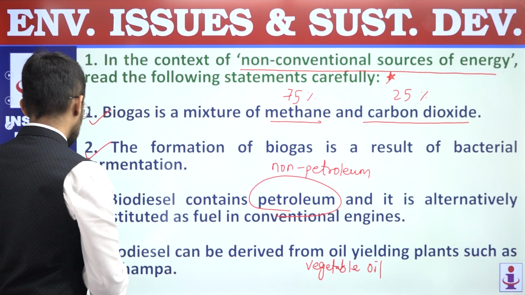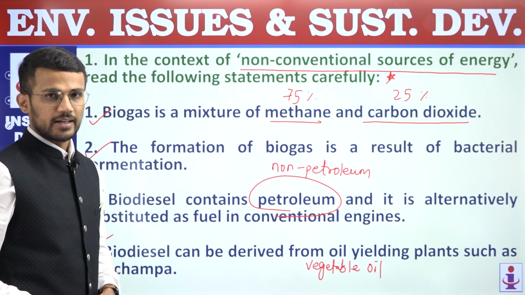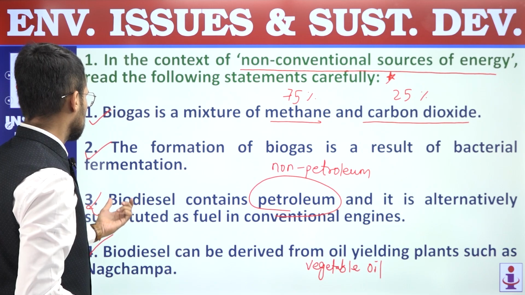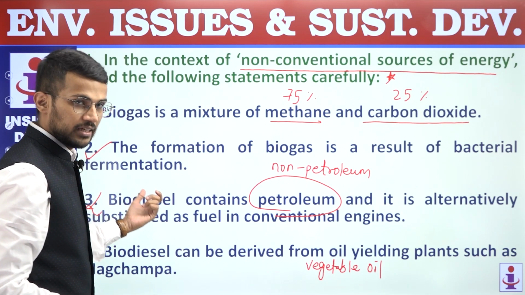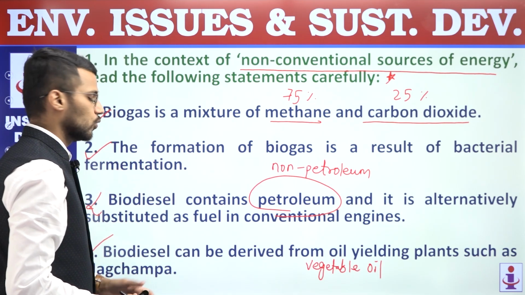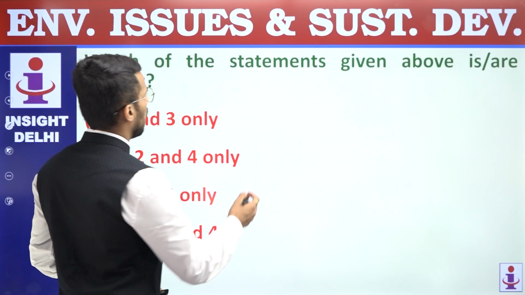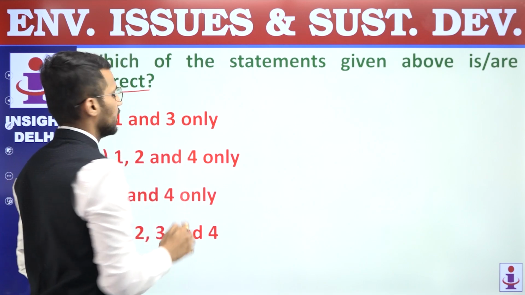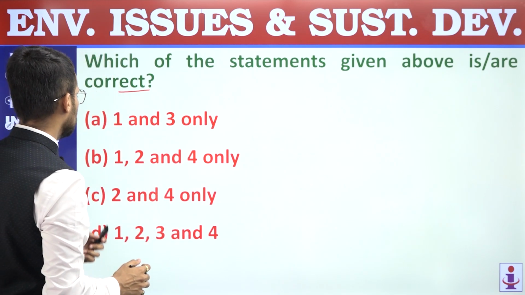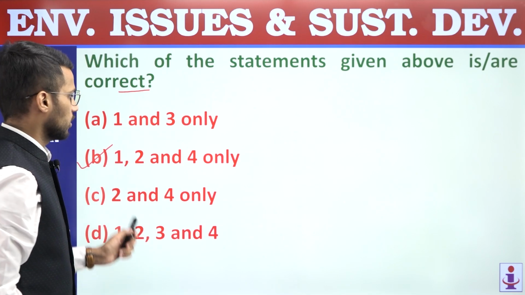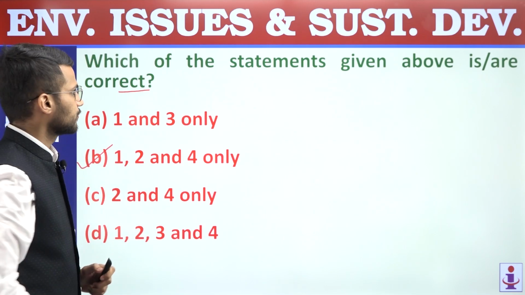So the fourth statement is correct. Out of these four statements, statement number 3 is incorrect. First, second and fourth are correct. The question asked us to find the correct statements, and hence the answer is 1, 2 and 4, which is mentioned in option B. So question number 1, answer is B.